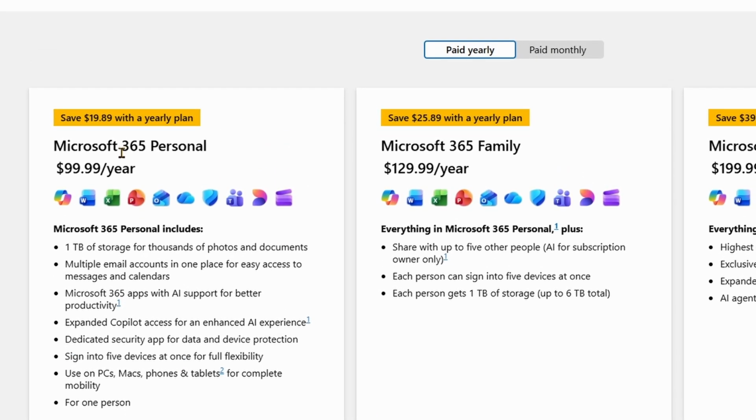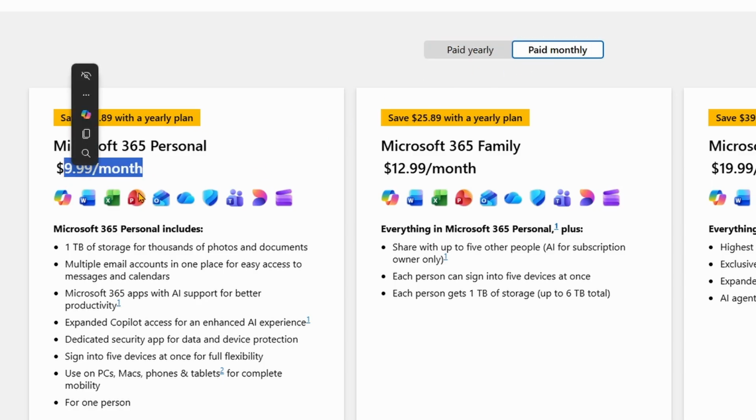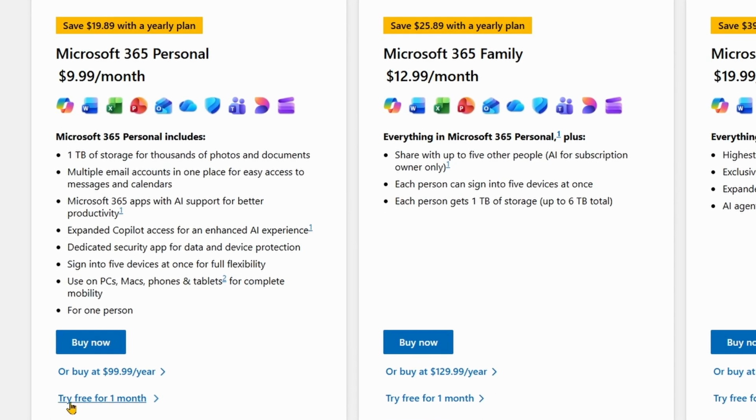So it does have some limitations there. Now you can pay yearly, as you see here, for $99 a year, at least at this point. Or you can pay monthly, and that's $9.99. So you do get a little bit of a discount if you pay yearly, but if you just want to go month to month, you can do that as well. Now, one thing to keep in mind, you can try it free for 1 month, so you can see if you like it or not. That's a good idea. So that's the personal plan.